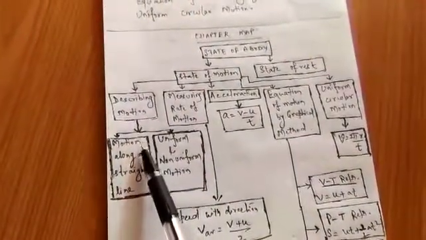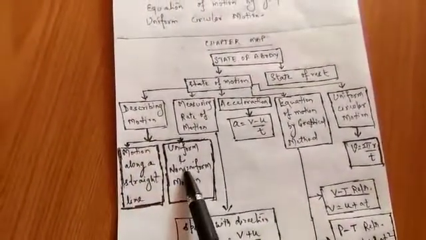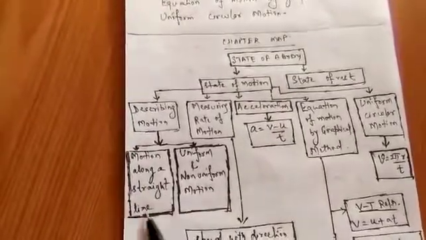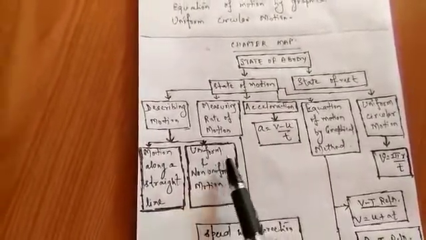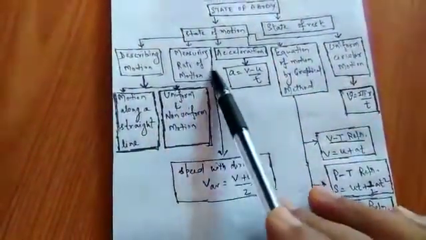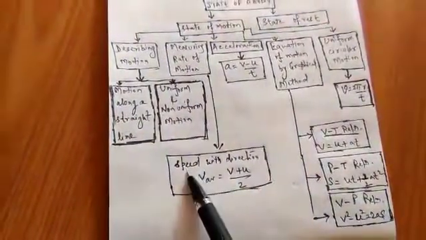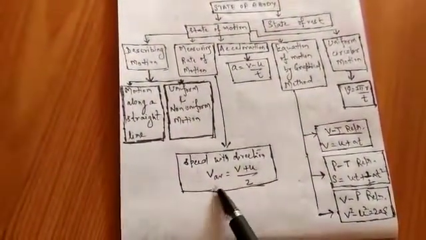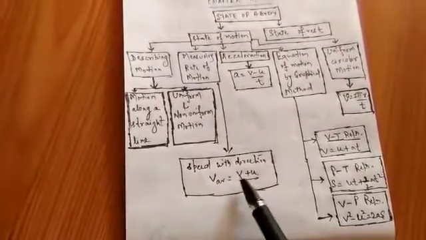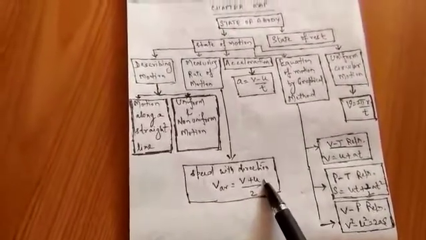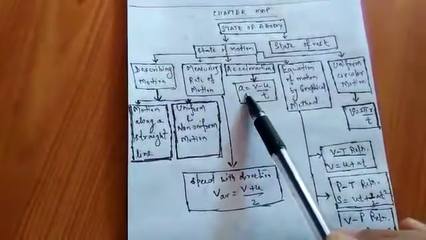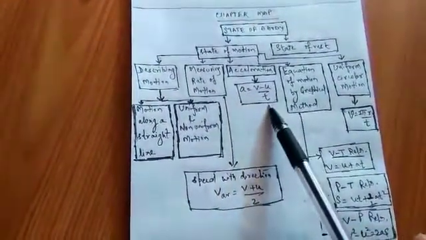Now let's come to this part. Describing motion is classified into 2 different parts. One is motion along straight line, and second one is uniform and non-uniform motion. Here, measuring rate of motion is nothing but speed with direction, that is velocity. So average velocity can be calculated by using (v plus u) by 2, where v is the final velocity and u is the initial velocity of an object. Similarly, for acceleration, we'll be using a equal to (v minus u) by t.